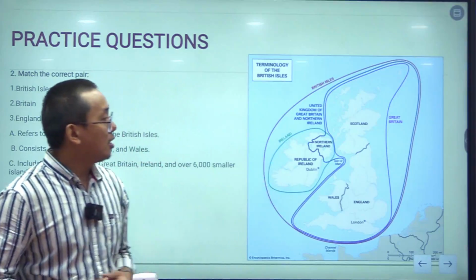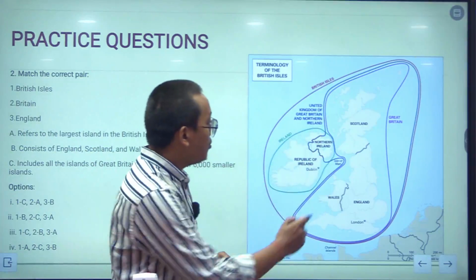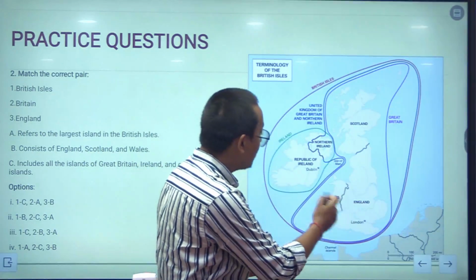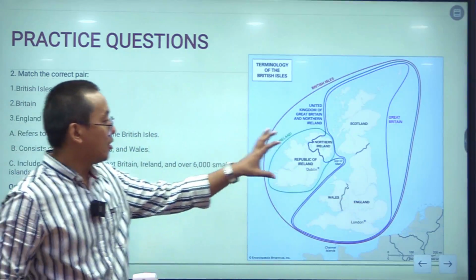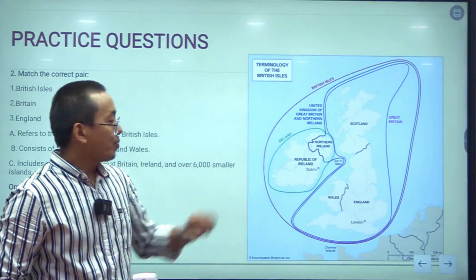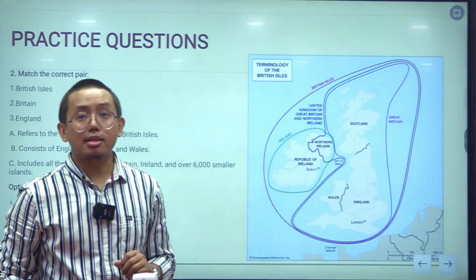This is the British Isles, and the British Isles basically consist of Scotland, England, Wales and Ireland, and Ireland consists of Northern Ireland and Southern Ireland. All these together constitute the British Isles.